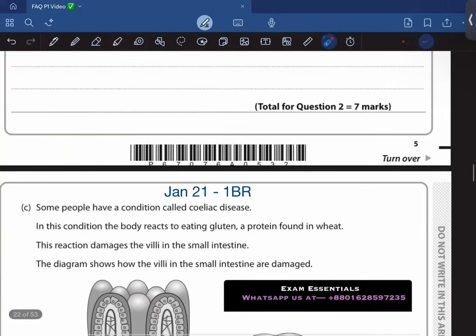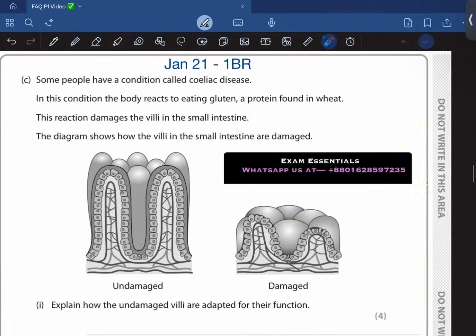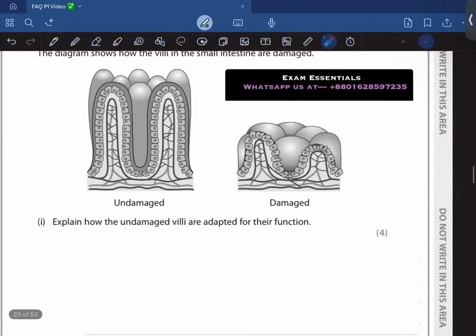Some people have a condition called celiac disease, and in this condition, the body reacts with gluten protein found in wheat. The reaction damages the villi of the small intestine. The diagram shows a villi in the small intestine that are damaged. Okay. Explain how undamaged villi are adapted for their function, right?